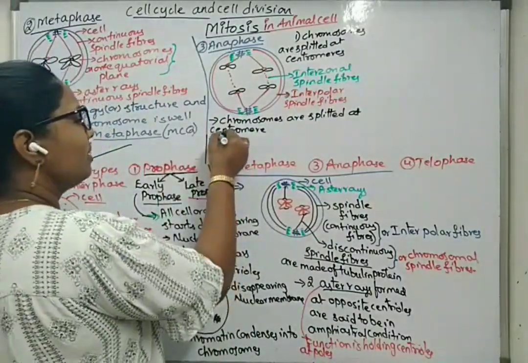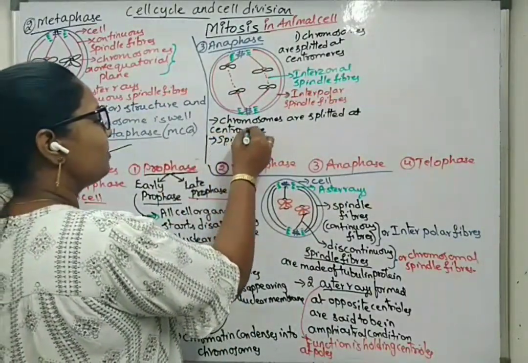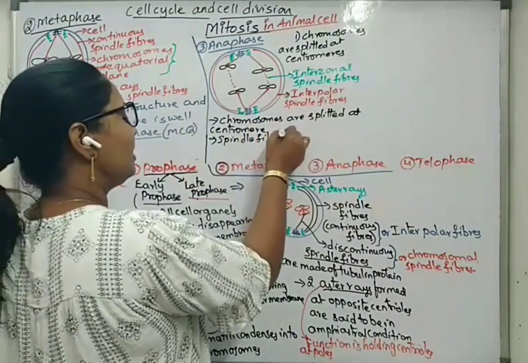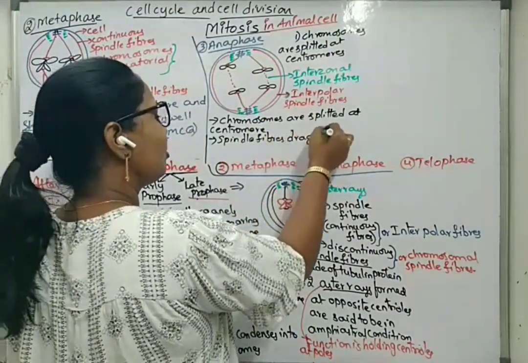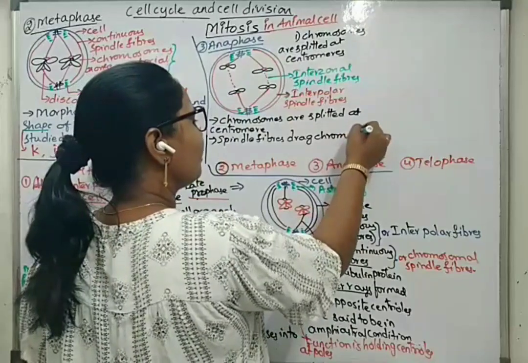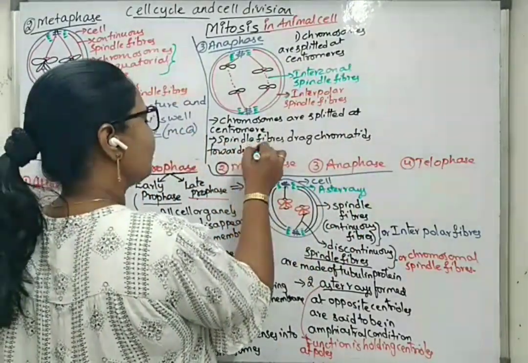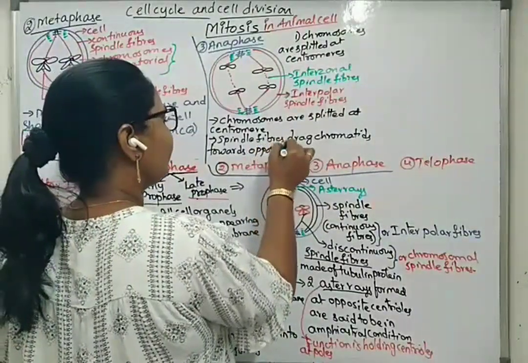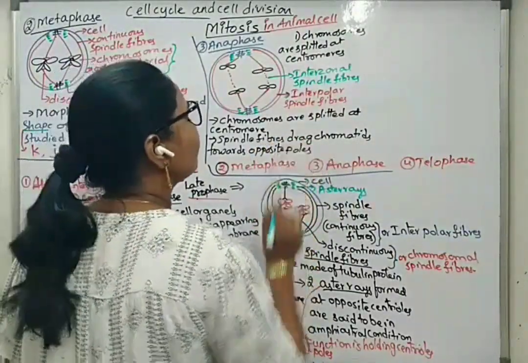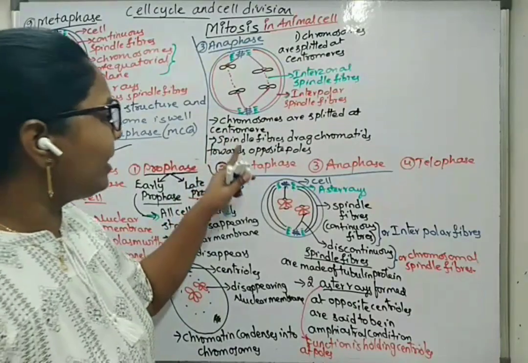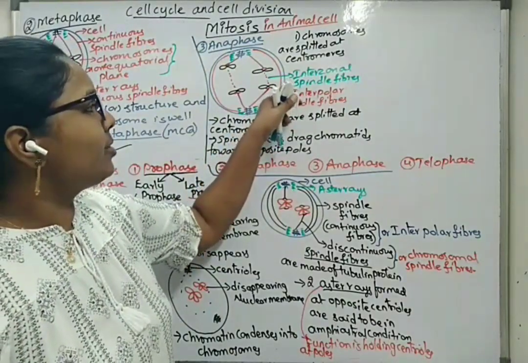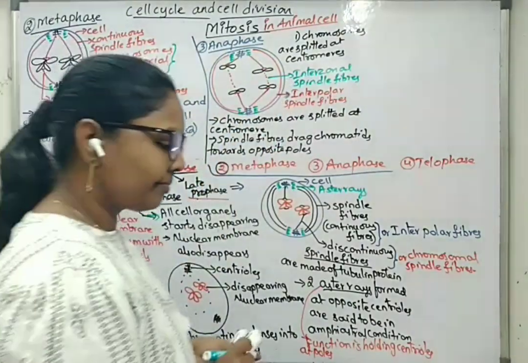Next, spindle fibers drag chromatids towards opposite poles. Now we can see interzonal spindle fibers only in Anaphase.